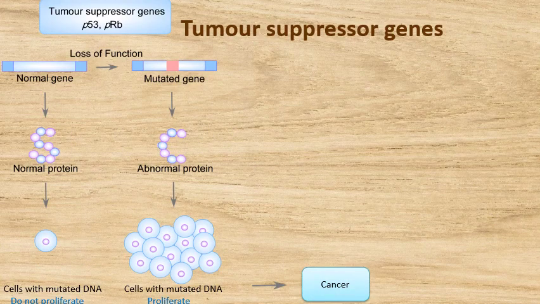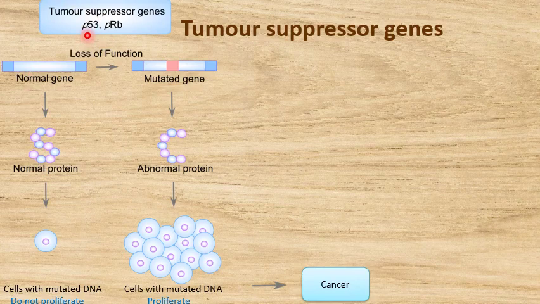Then if we look at tumor suppressor genes, they also are usually present in our normal cells. When they are expressed, they will produce tumor suppressor proteins. The most important tumor suppressor gene in our body is P53.